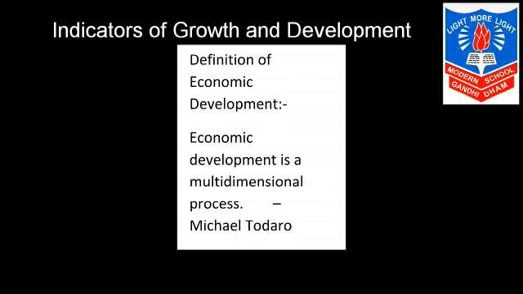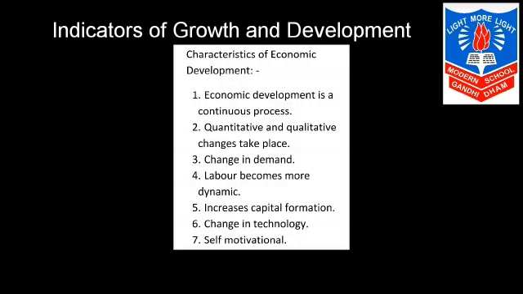Next we move on to the characteristics of economic development. Now, economic development is a continuous process. We are supposed to move on in a predetermined order and direction. No doubt it is slow, but it is a strong process.